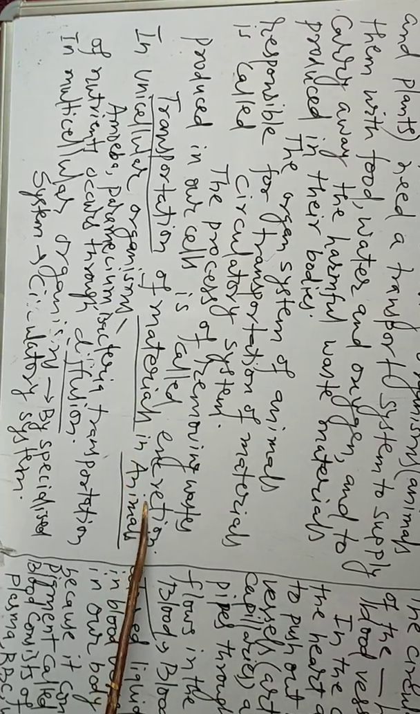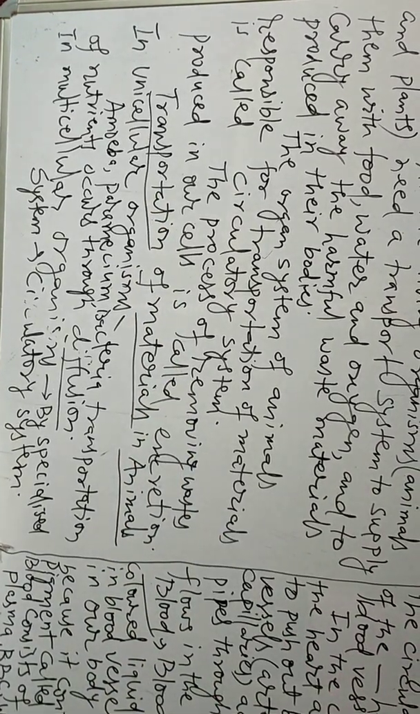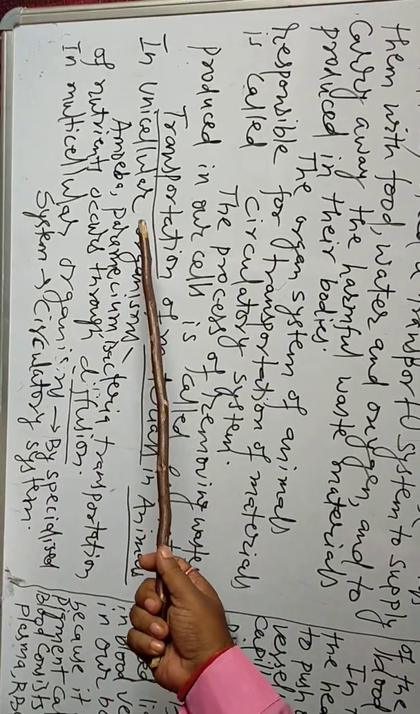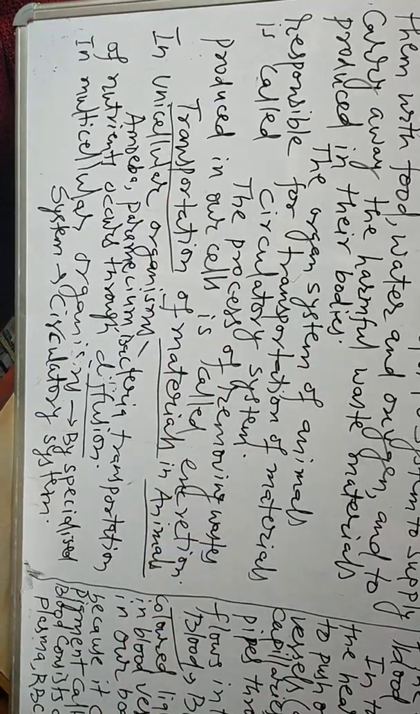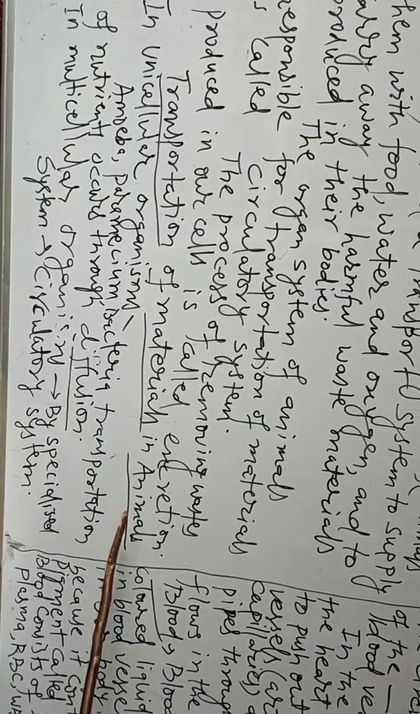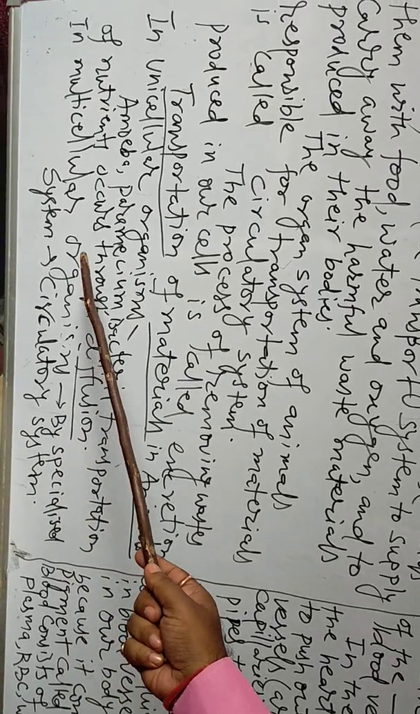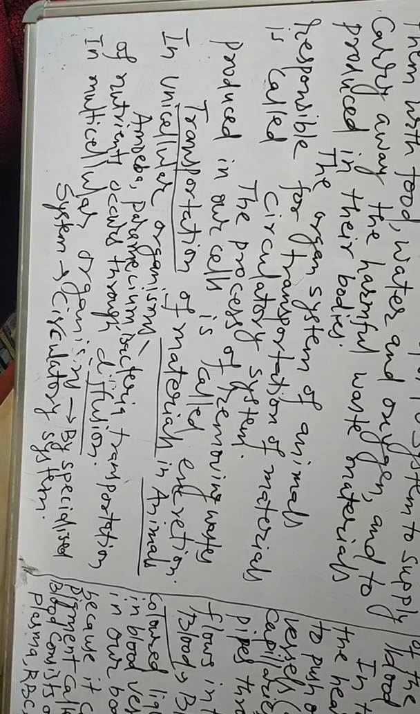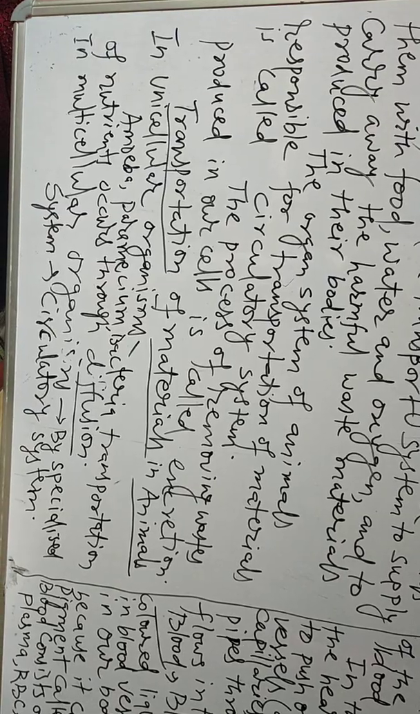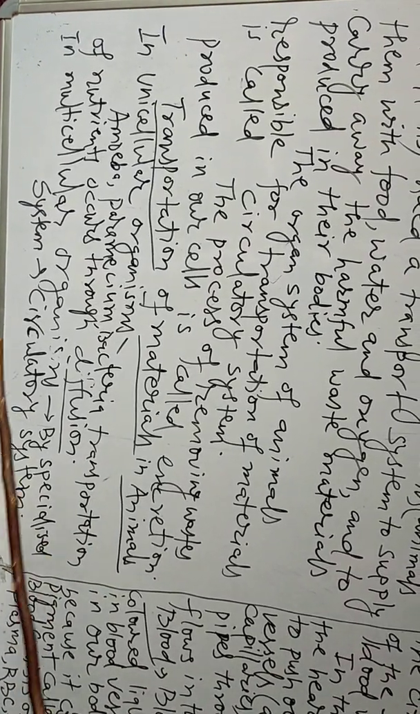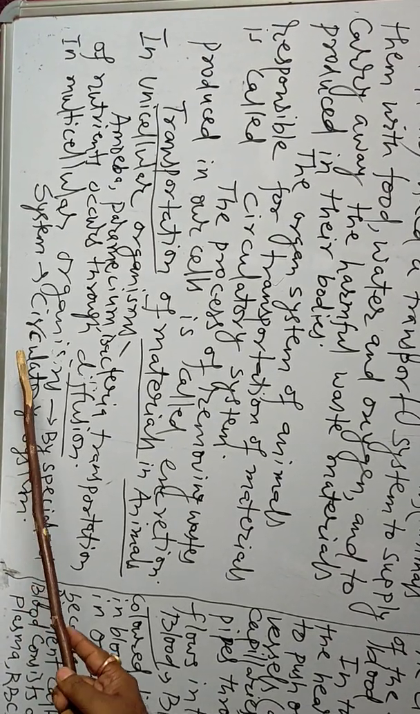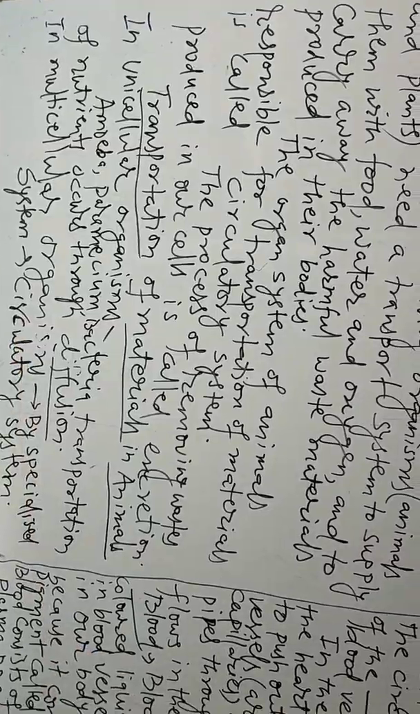Transportation of material in animals, in the case of unicellular organisms. In unicellular organisms, what do I mean to say? Unicellular means single-celled organism, such as amoeba, paramecium, bacteria. Transportation of nutrients occurs through what? Diffusion. But in the case of a multicellular organism, what is a multicellular organism? The organism which contains more than one cell. In a multicellular organism, transport occurs by a specialized system that we call the circulatory system.